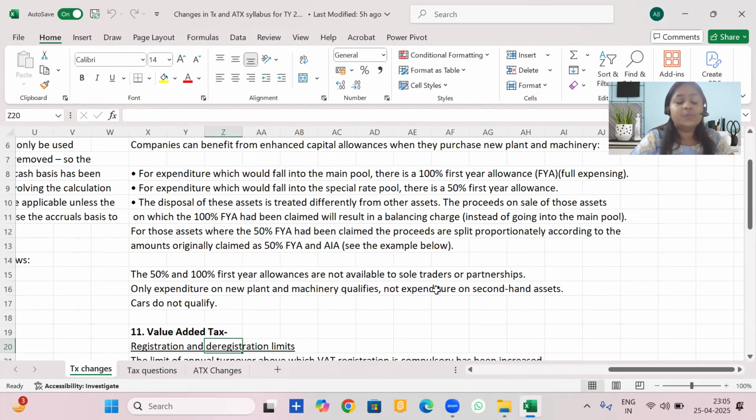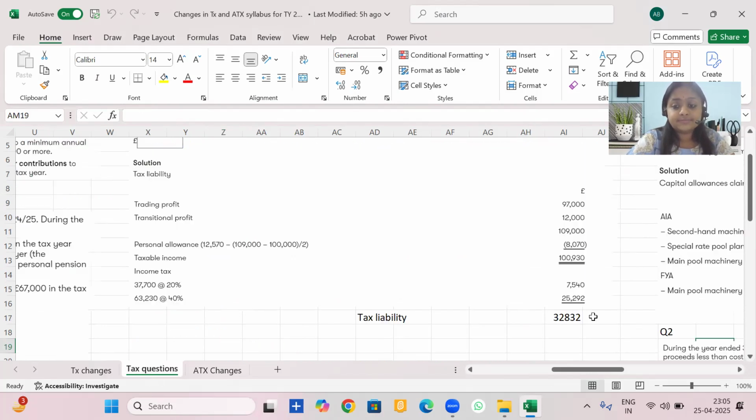Please note that cars will not qualify for this, and only new plant and machinery would qualify for the same. Second-hand assets will also not qualify for the same. Let's look at some examples to understand this.